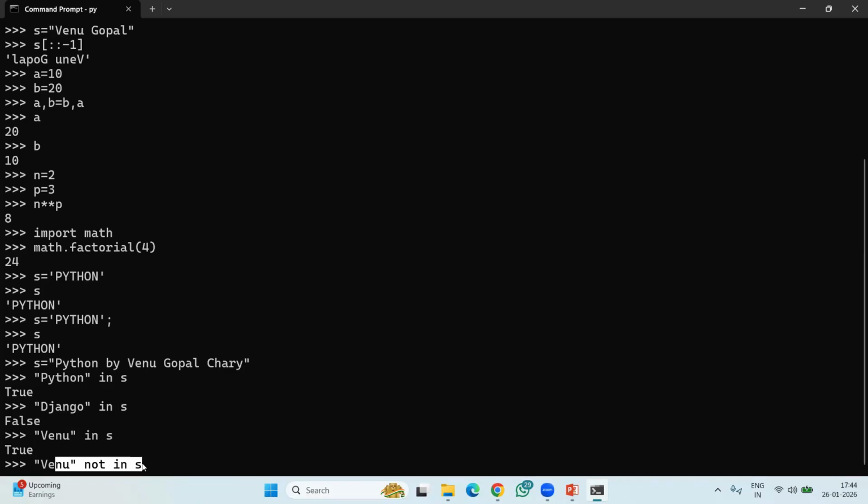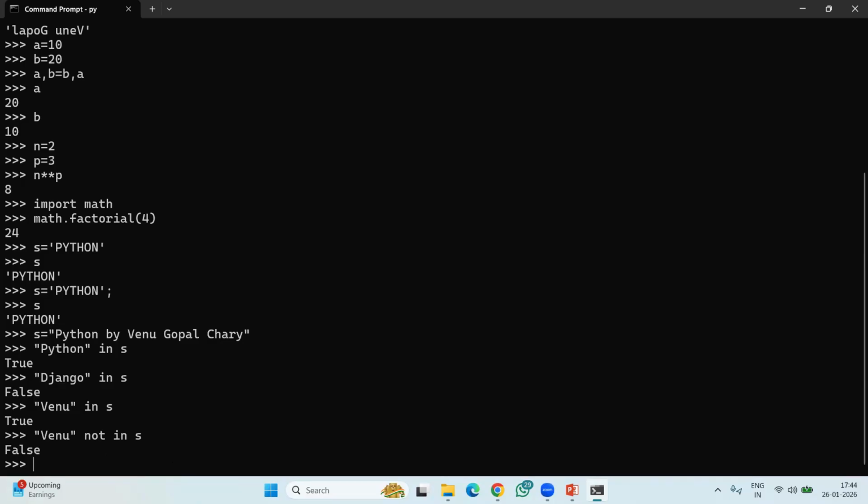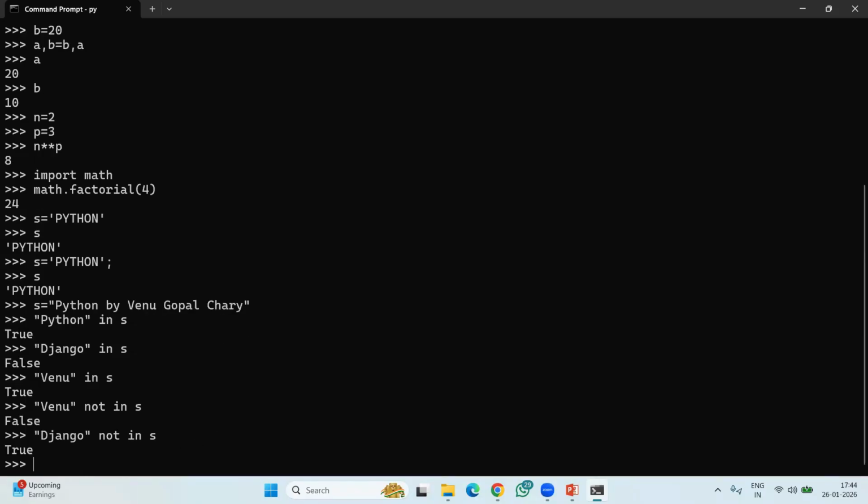Venu not in s means, what is the answer? False. Yes, it is False because I am telling that Venu is not in s, but no, Venu is there in s. But you can say Django. Django not in s, what is the answer? True, because that substring Django is not available in the target string or main string. See, it's very, very simple to check.